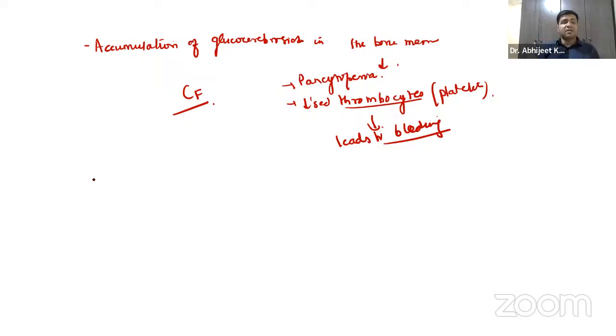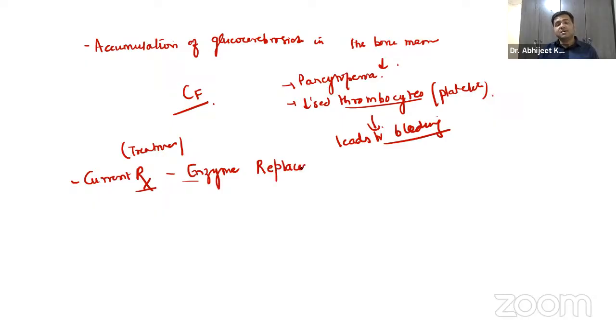Apart from that, what is the current treatment that we are giving to these patients? This Rx stands for the treatment, guys. This is enzyme replacement therapy. Obviously, the enzyme which is not present, just try to give it from outside.